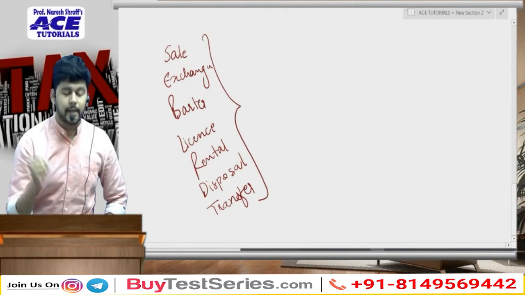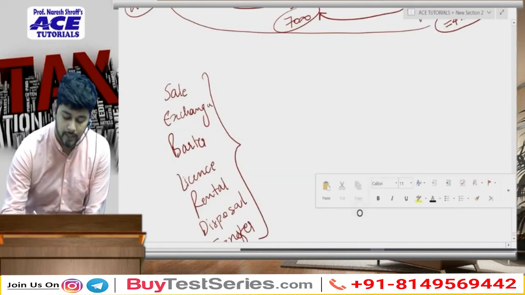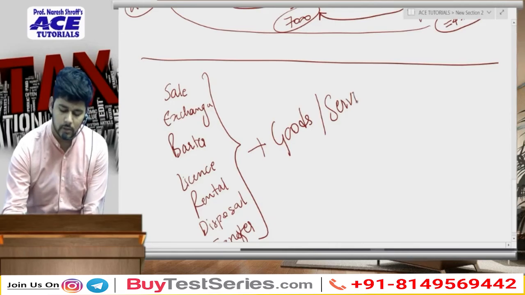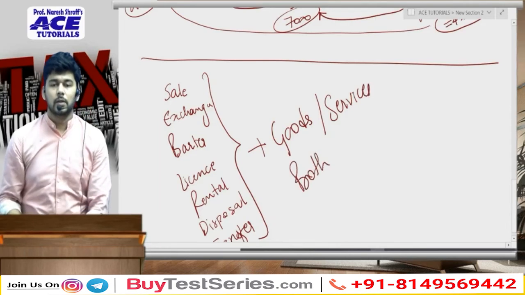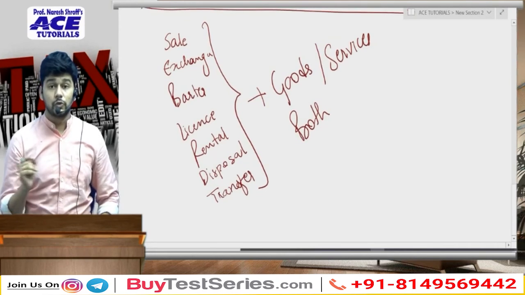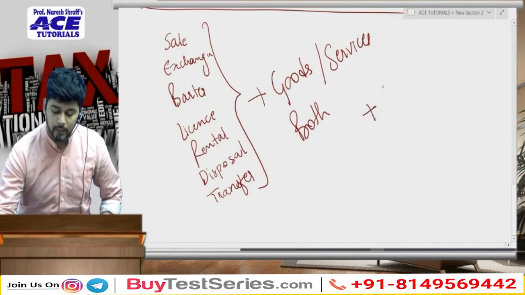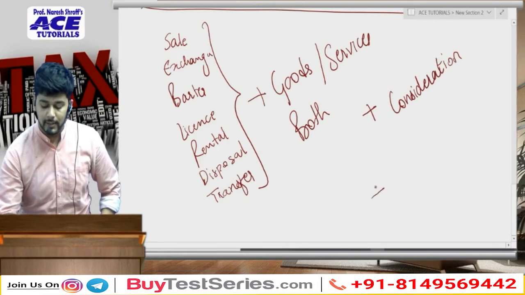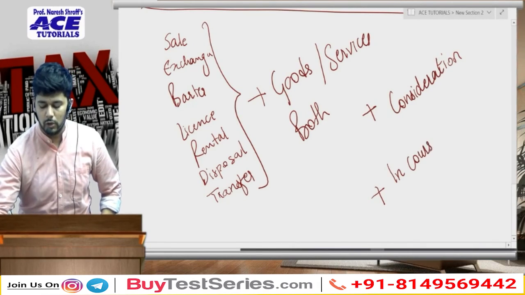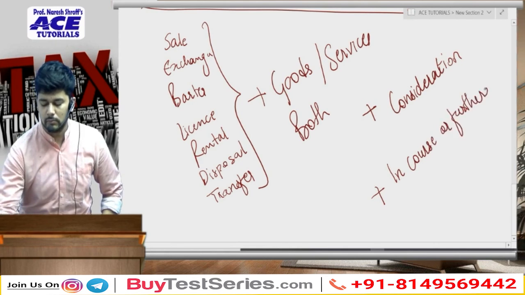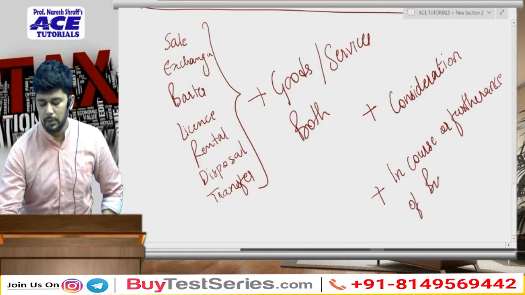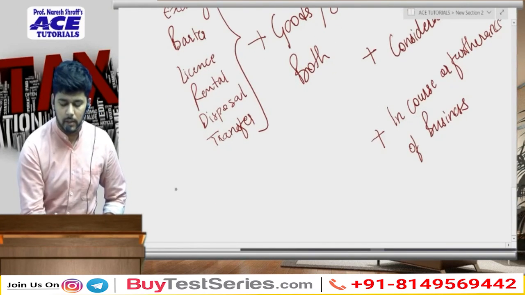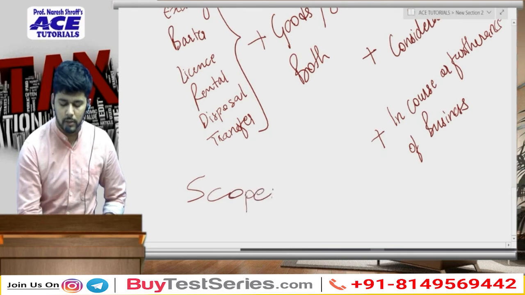So if either of these activities are taking place in relation to goods or services or both, if they are taking place for a consideration, and if all this happens in the course or furtherance of business, then for the purpose of GST, they will come under the scope of the word supply.